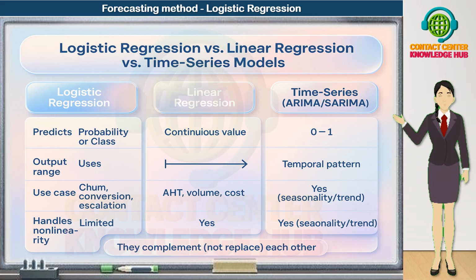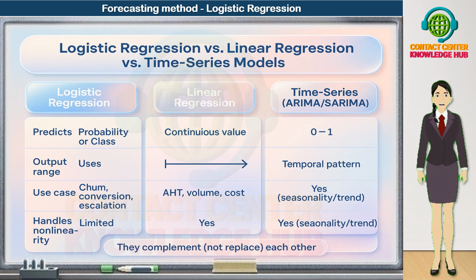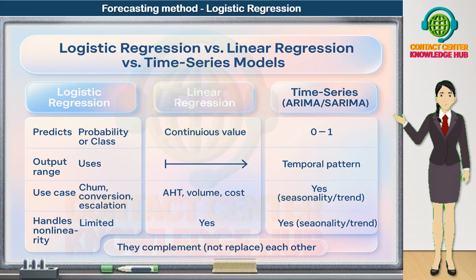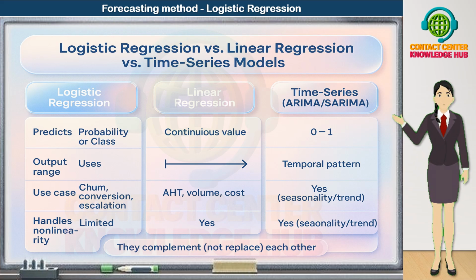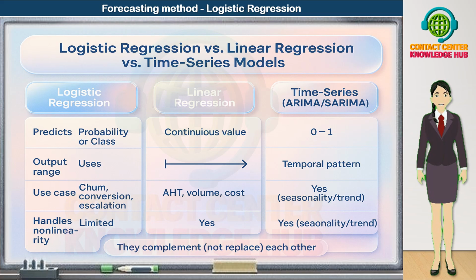Use logistic regression for churn, conversion, escalation, default, or attrition. Anywhere the outcome is event versus no event, or categorical. Use linear regression for AHT, volume, revenue, cost, duration, handle time. Any continuous numeric metric you want to forecast or explain. Use time series models for seasonal and trend forecasting. For example, monthly call volumes, daily revenue, or weekly ticket counts, where time itself is the primary driver.